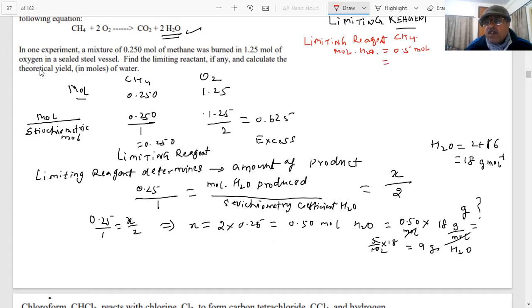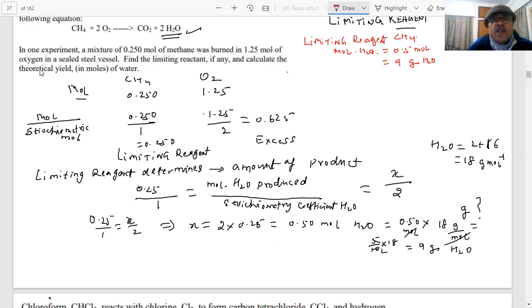And which is also equal to 9 gram H2O. Okay? So students, in other words, the question is you have how many, according to this equation,